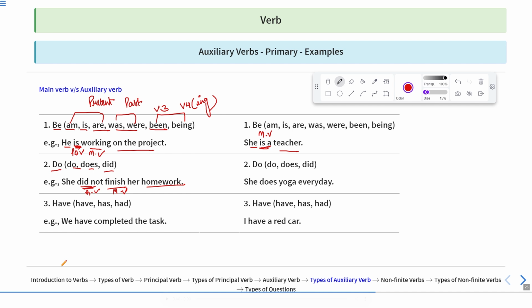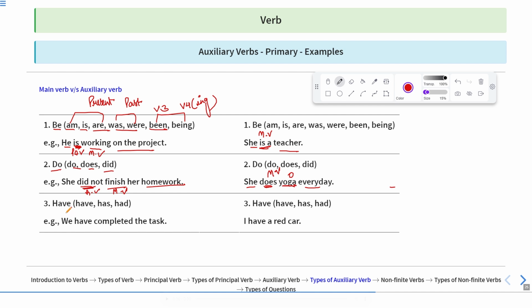Okay. But if I say this sentence, she does yoga every day. So here does is actually the manner of practicing something, or when she does, it means she performs this activity. So here does means performs. So this is the main verb. And what does she do? She does yoga. Yoga is the object of the sentence. And every day is the adverb of the sentence. Okay. So she does yoga. Here does is the main verb of the sentence.